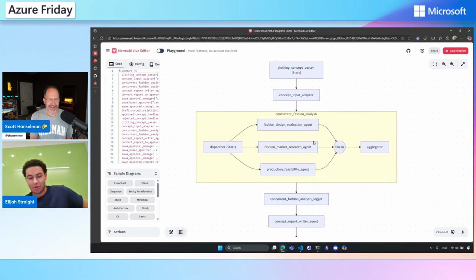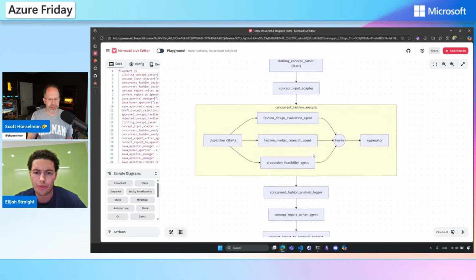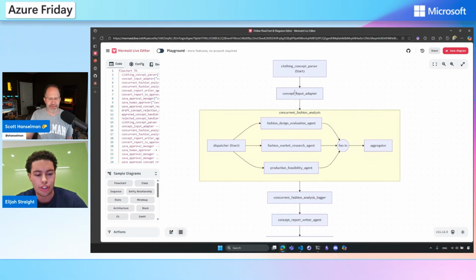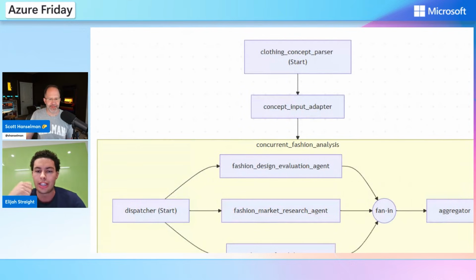Okay, awesome. So the scenario that we're going to be looking at here today is a pitch deck parser. We're at this company Zava. It's a fashion company. We got a lot of people that want to give us new ideas on clothing lines that we should do, and I don't have time to go through all these slide decks, so I want agents to be able to help me go through this process. So what we're going to do first is do a little bit of parsing using a Python script to just take all of the information out of the slide deck to be able to hand that off to some agents.